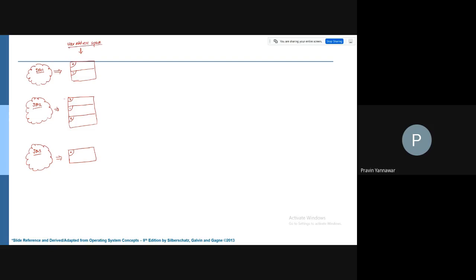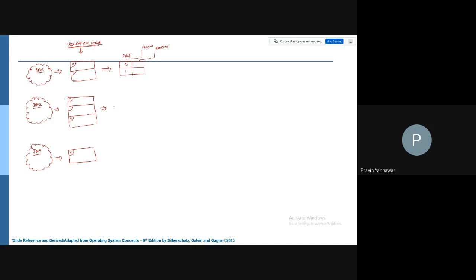Then this has a relationship with a mechanism called the page map table. We understand that with every job there is a page map table. So here, how many pages? 2 pages are there. So the page map table has a structure with 2 attributes. The first attribute is called the page number, and the other attribute is called the block number. So this is the 0th page, this is the first page.